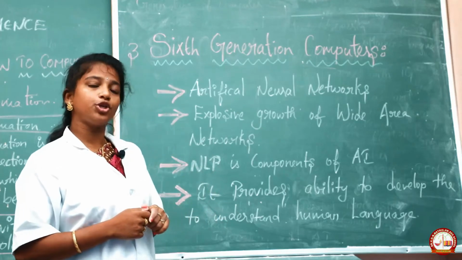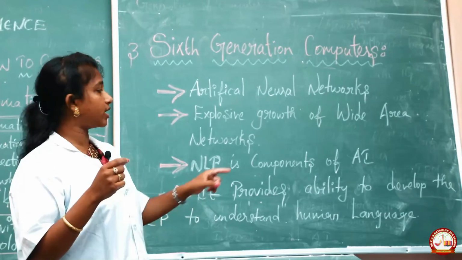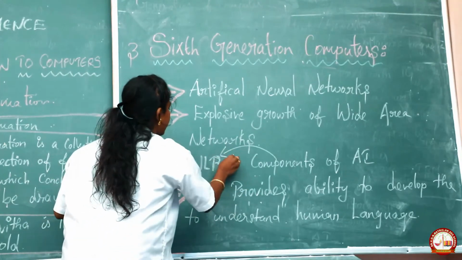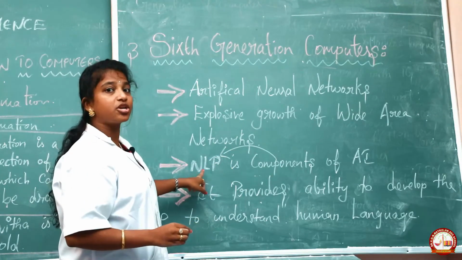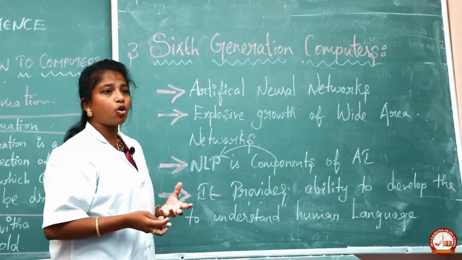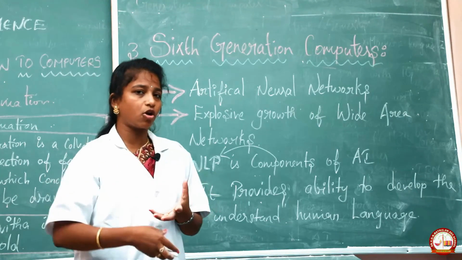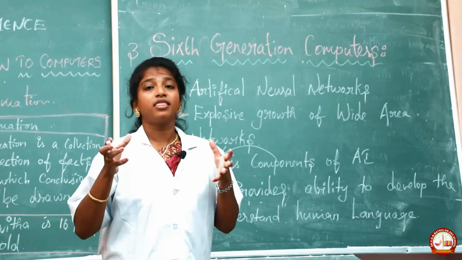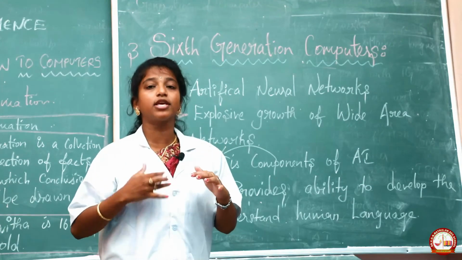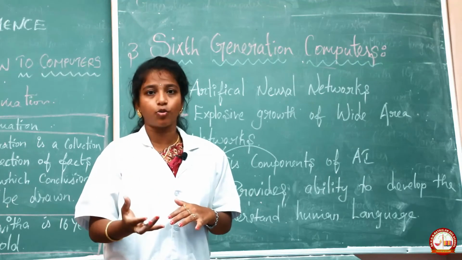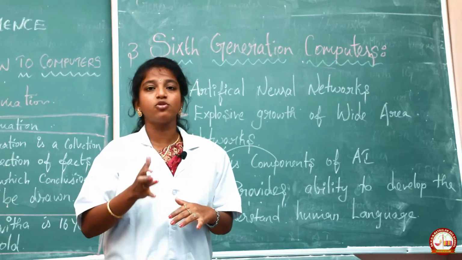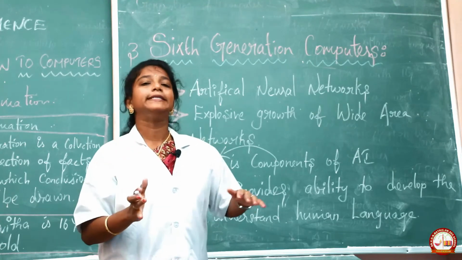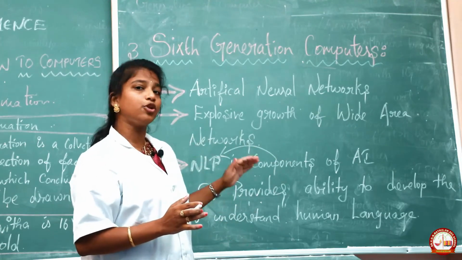Here, I am going to use the concepts of artificial intelligence. The main component is NLP, that is called natural language processing. So whatever language we talk, it's obvious that it is Tamil or English, Hindi, whatever it may be, the system must recognize that, and it will give the desired output. That is the main thing. So nowadays we are going to launch and update those types of technology into the system.